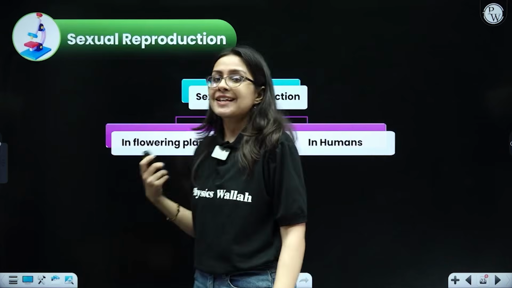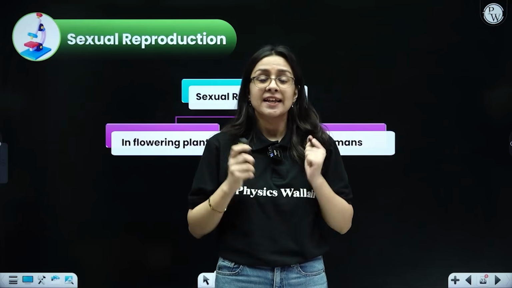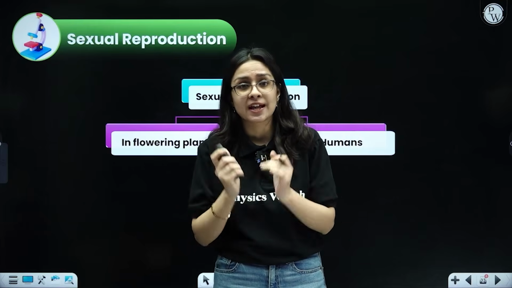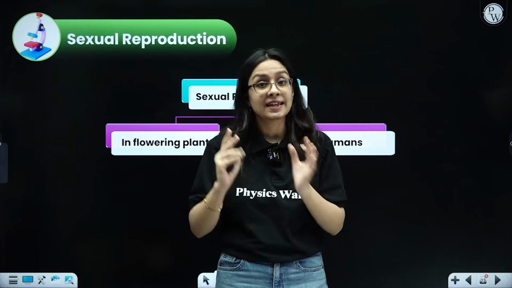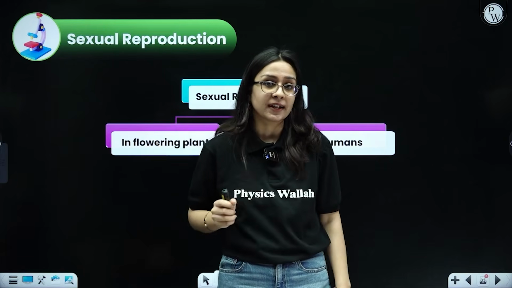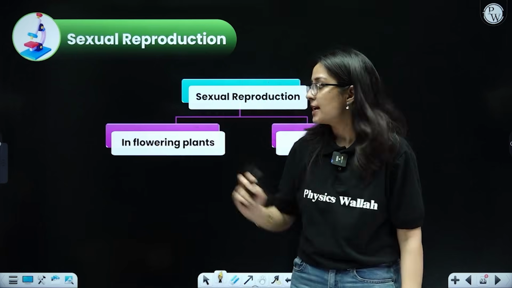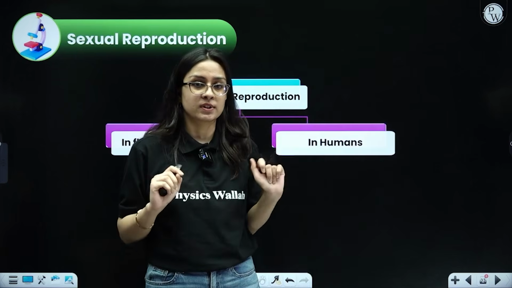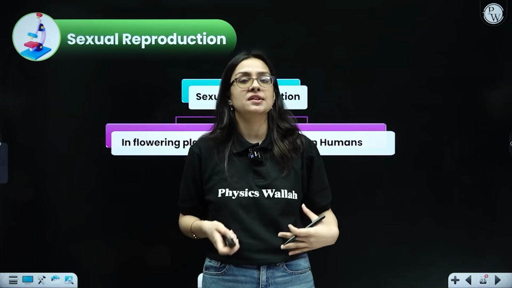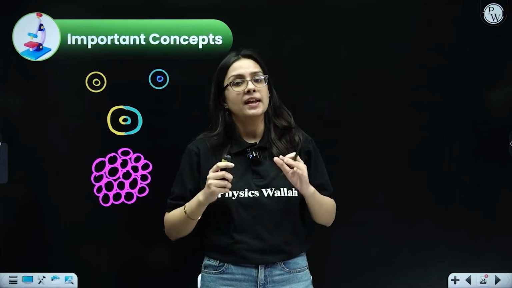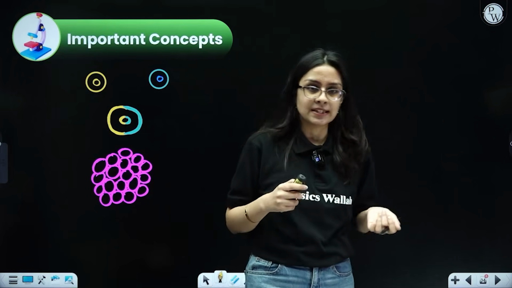Now coming to the next mode of reproduction, students, that is called sexual reproduction. It involves gamete formation and gamete fertilization. Also it involves two parents, unlike in asexual reproduction where there was only one parent. Now talking about sexual reproduction, we have to cover it in two ways, in flowering plants and also in humans. But I would suggest that before we jump on to any of these, we should first understand some basic concepts that will help you in understanding sexual reproduction very easily.